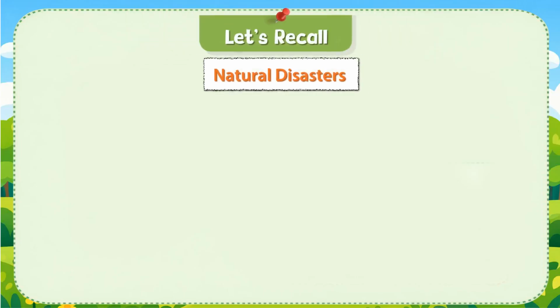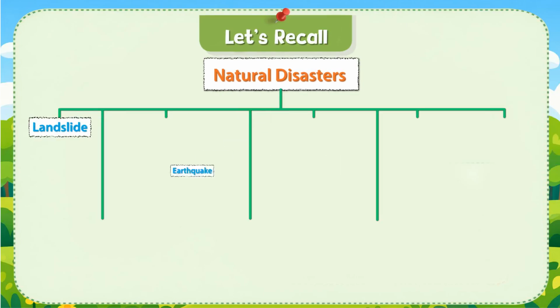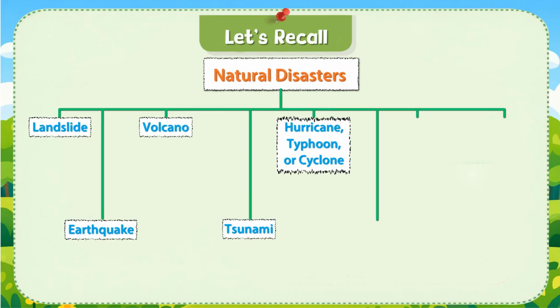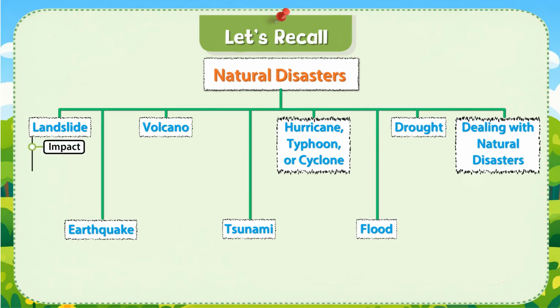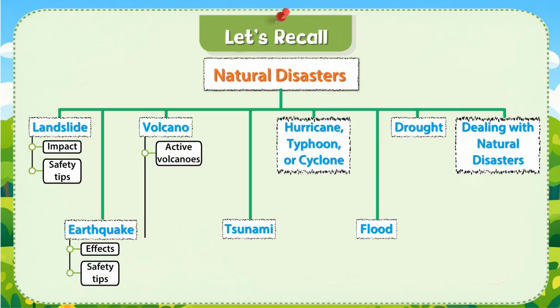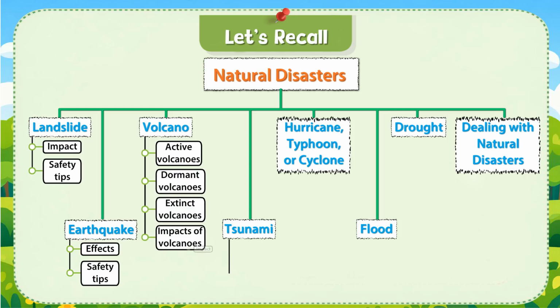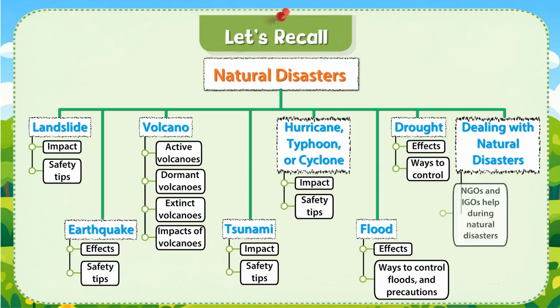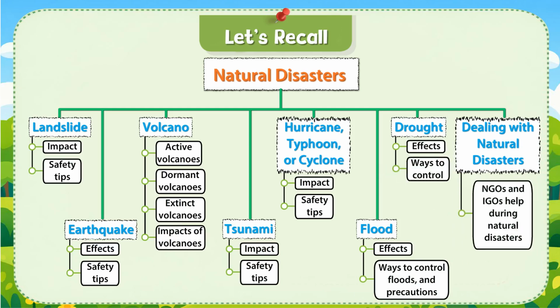Let's recall natural disasters: landslide, earthquake, volcano, tsunami, hurricane, typhoon or cyclone, flood, drought. Dealing with natural disasters: impact, safety tips. Effects, safety tips. Active volcanoes, dormant volcanoes, extinct volcanoes, impacts of volcanoes. Impact, safety tips. Effects, ways to control floods and precautions. Effects, ways to control. NGOs and IGOs help during natural disasters.